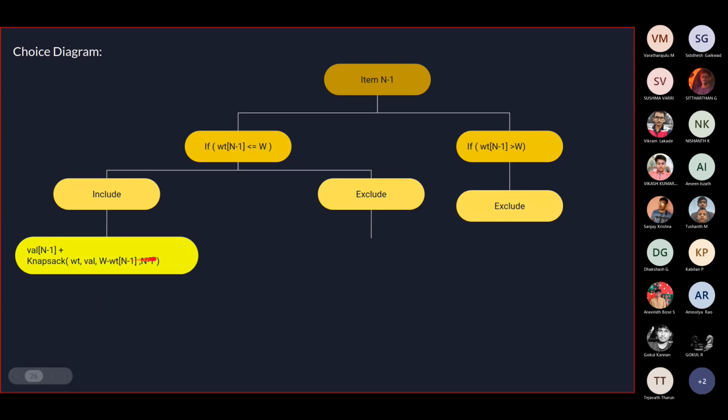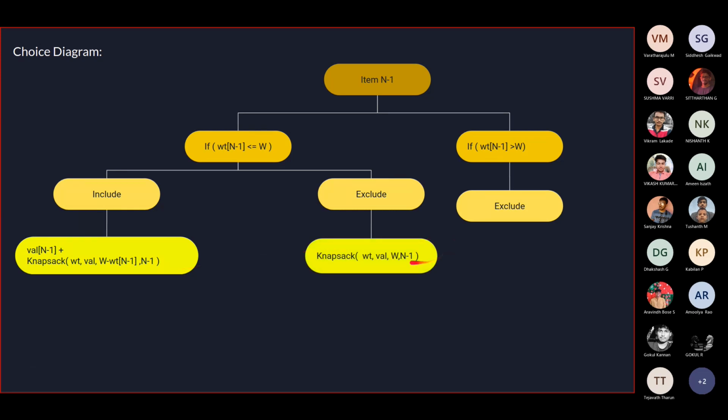Plus, after you have picked up the n minus 1th item, you have items from indices 0, 1, 2 till n minus 2 still remaining. You still haven't made any decisions about them, right? So you are yet to make a decision about them. That is where we use a recursive call. And the capacity also decreases because you have added a particular element inside the bag, right? The 10 kg, 5 kg example. So that is exactly what is coming into play here. A recursive call is made, and this is what our function returns over here.